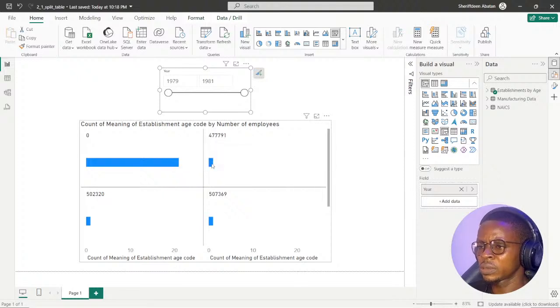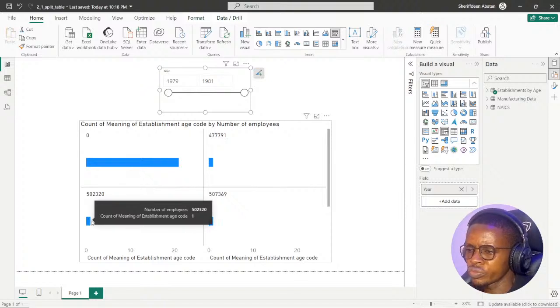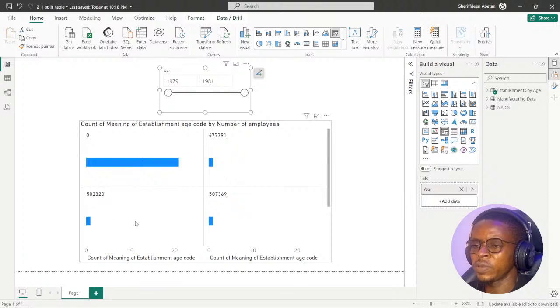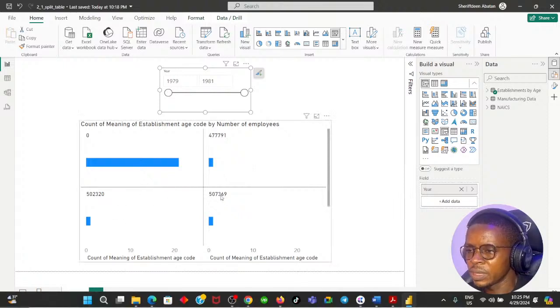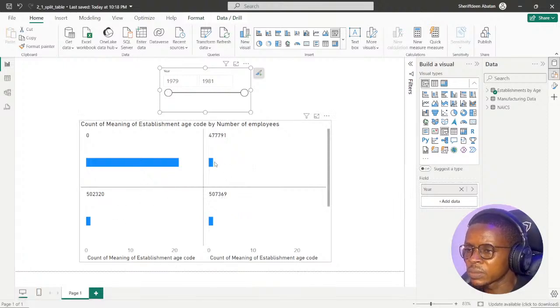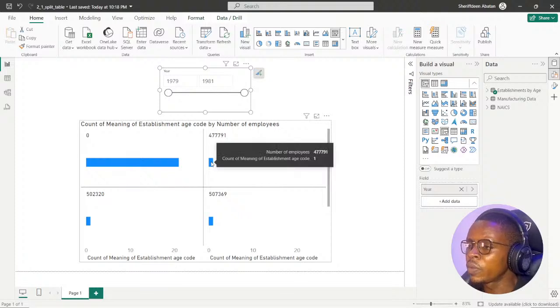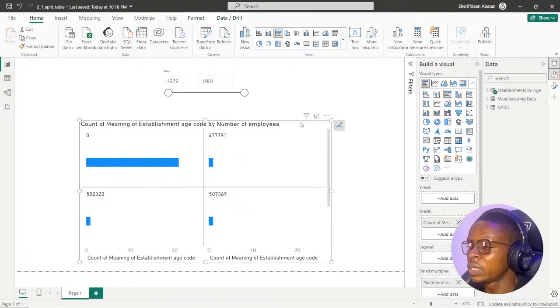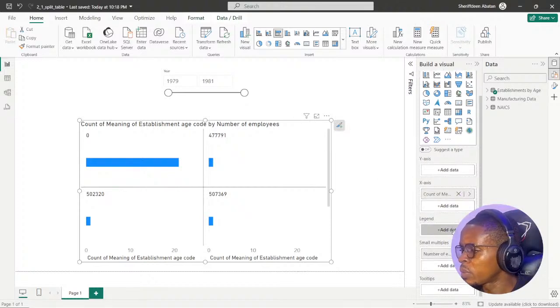Oh, 21. 1 year. Oh, this is quite tricky to get, but I'm going to get it even if I have to type random numbers. This is the number of employees that we have here. If I click on the charts, all the number of employees are right here.